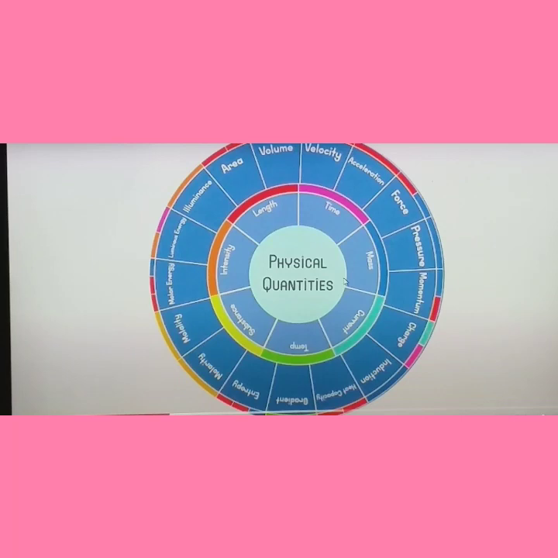And also the SI system, the International System of Units, which is followed throughout the whole world. Then what are physical quantities, the 2 types, fundamental quantities, their units and symbols, and derived quantities. Next video we will see the rules for writing the symbols.